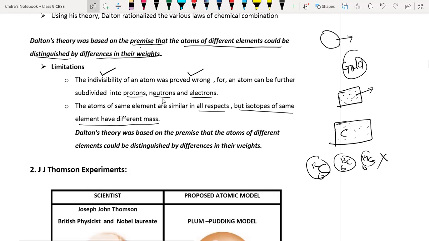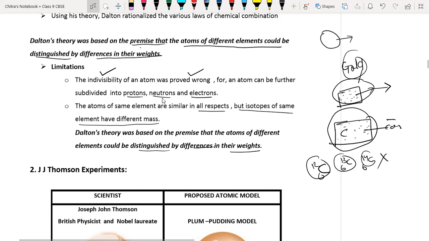So these are the two main limitations of Dalton's atomic theory. Dalton's theory was based on the premise that atoms of different elements could be distinguished by the difference in their weight. Suppose we have a matter made up of carbon and a matter made up of gold.